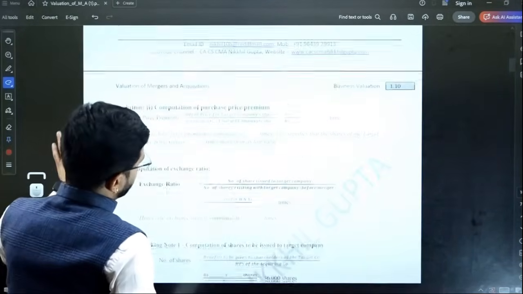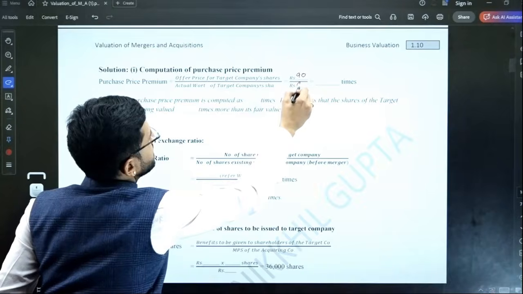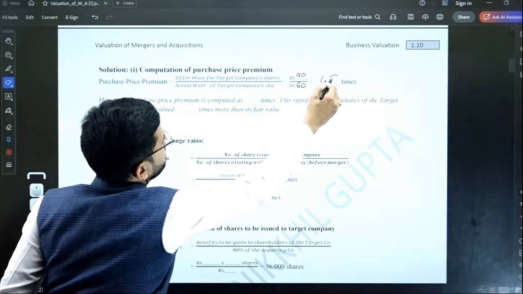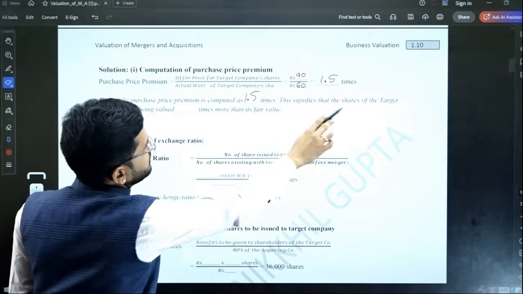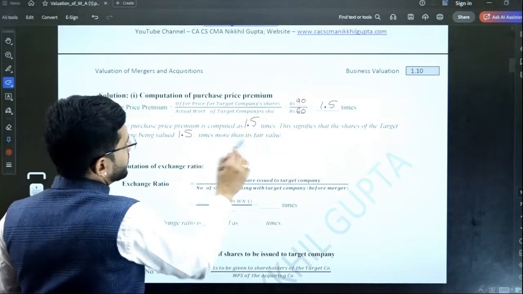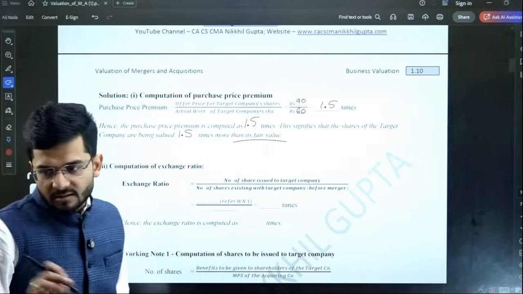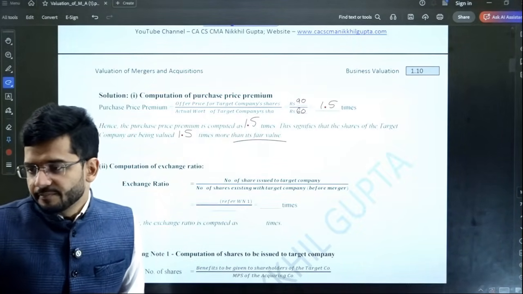So the purchase price premium, very good answer. The purchase price premium will be 90 divided by 60. So it is 1.5 times, and 1.5 times is the purchase price premium. This signifies that shares of the target company are being valued 1.5 times more than its fair value. Very good answer. Perfect answer. 90 divided by 60, 1.5 times.